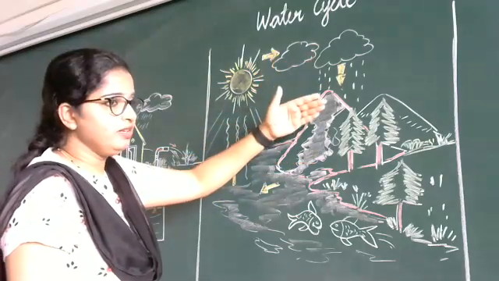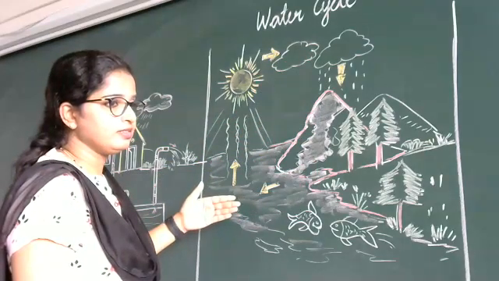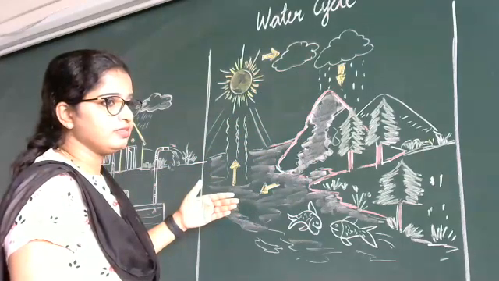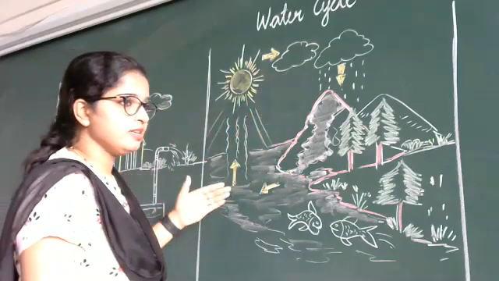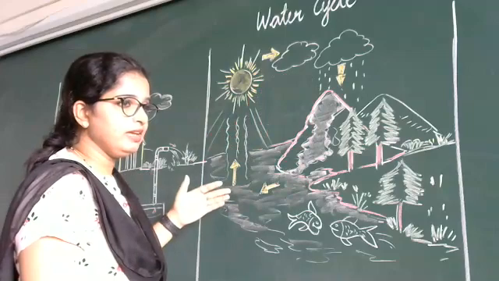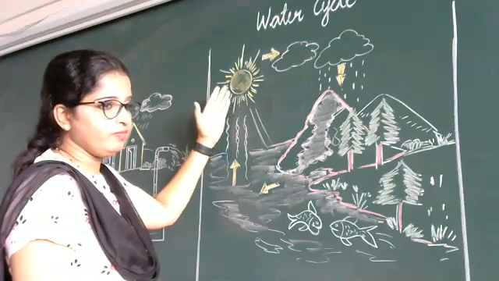Again, where is the water going? Again, it returns to the water body. Again, the water goes to the river, lake, anything it is, and again the process repeats.